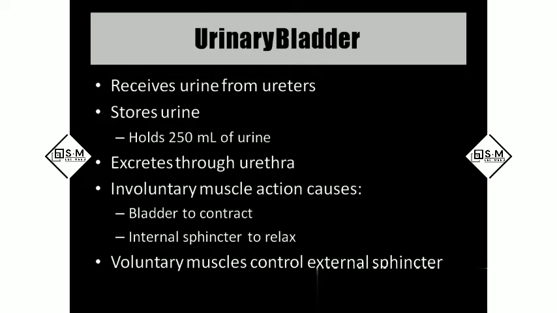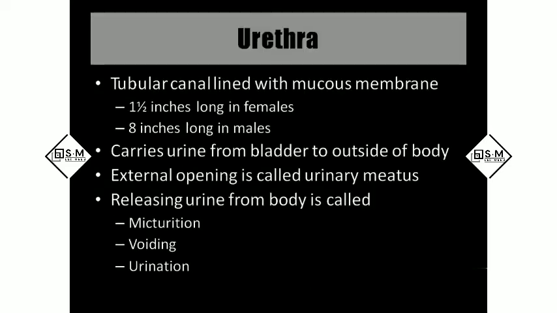Actually, under our control, we have only the external urethral sphincter. That is the only thing which is under our control. The internal urethral sphincter and the bladder are controlled by the body. So the body controls the bladder and the internal urethral sphincter. The external urethral sphincter alone is under our control. If we are holding the urine, it means we are holding the external urethral sphincter. If we are releasing the urine, it means we are releasing the external urethral sphincter. That is the only thing under our control.